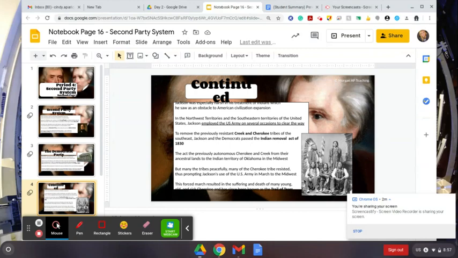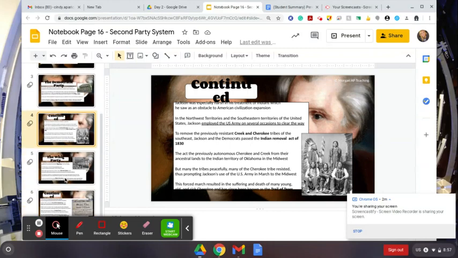While many tribes left peacefully, many of the Cherokee resisted, thus prompting Jackson to use the U.S. Army in the march to the Midwest. This forced march resulted in the suffering and deaths of many young, old, and sick Cherokee and has since been known as the Trail of Tears.